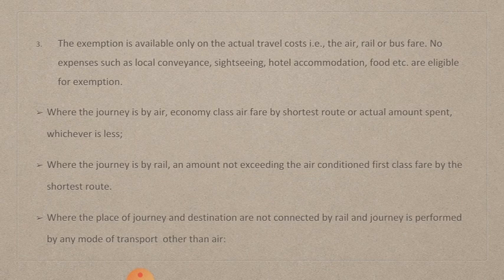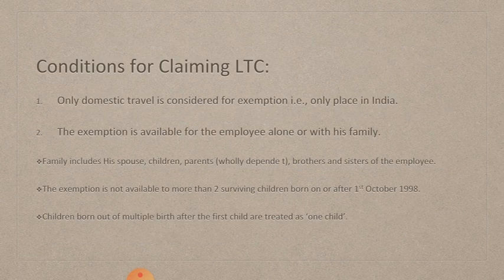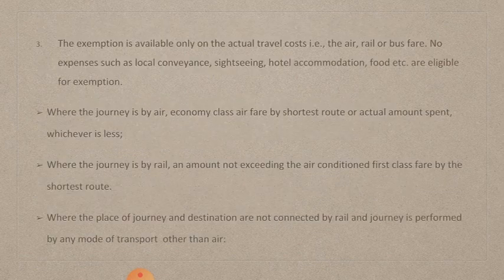Here other expenses includes local conveyance, sightseeing, hotel accommodation, food, etc. They are not eligible for exemption under section 10 subsection 5.